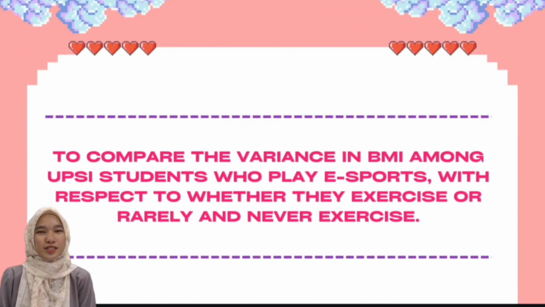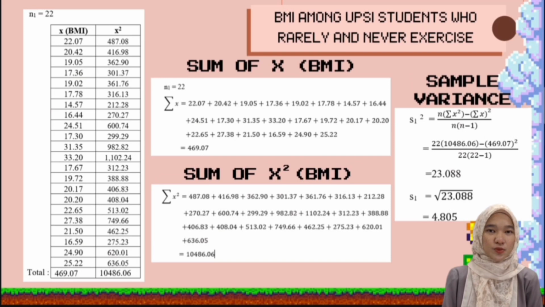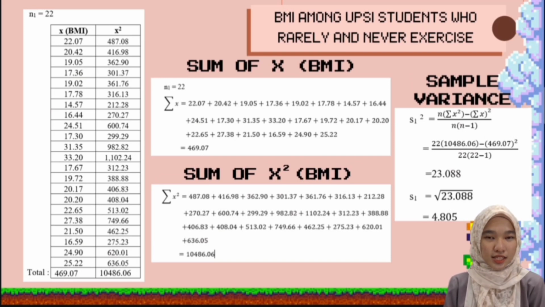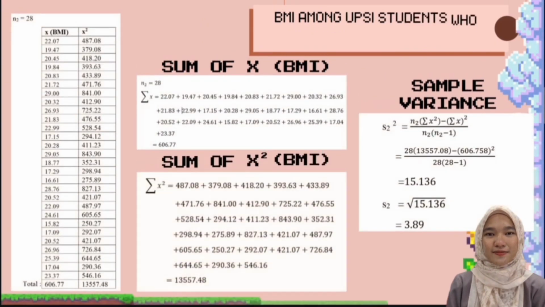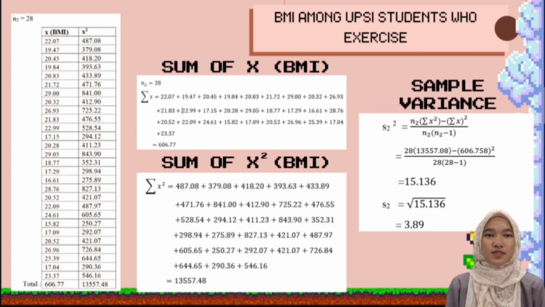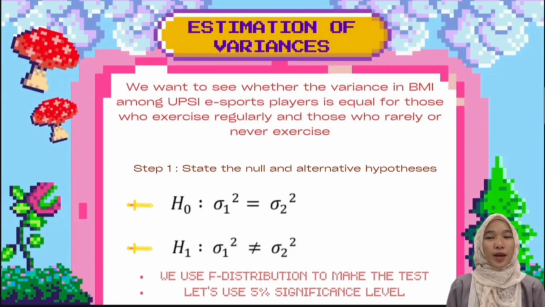Next, I will present the last objective, which is comparing the variance of BMI among UPSI students who play esports, whether they exercise or rarely and never exercise. We are going to walk through the process of performing a hypothesis test by using the F distribution. For the first data, to continue the calculation, we need to have the value of sample variance. So, by using this formula, we will get this value as a sample variance, which is 23.088. For the second data, by using this formula, we will get this value as a sample variance, which is 15.136.